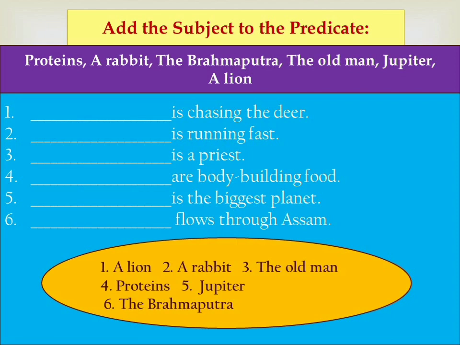Let us see whether our answers are right or not. First one: a lion is chasing the deer. That's right. Second, a rabbit is running fast. Right. The old man is a priest. Right. Proteins are the bodybuilding food. Right. Jupiter is the biggest planet. Right. The Brahmaputra flows through Assam. It is also right. So you understood how to add the subject to the predicate.